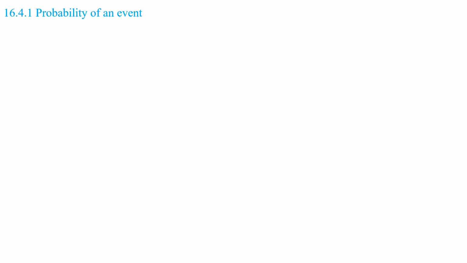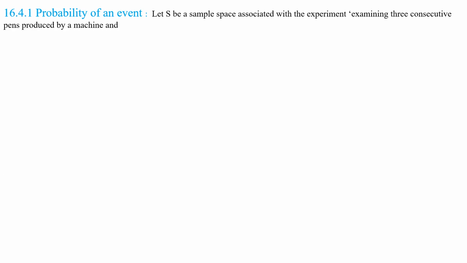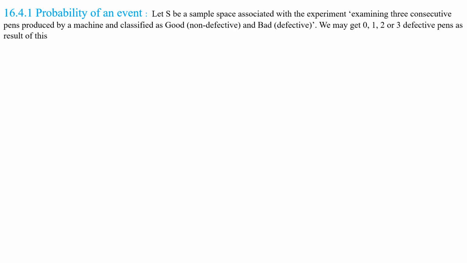Now let us discuss the probability of an event. Okay, my children, let S be a sample space associated with the experiment of examining 3 consecutive pens produced by a machine, and classified as good, meaning non-defective, and bad, meaning defective. We may get 0, 1, 2 or 3 defective pens as a result of this examination. So, my children, suppose you have taken an experiment examining 3 consecutive pens produced by a machine and classified them as good and bad.